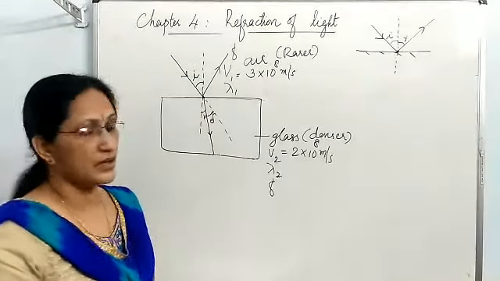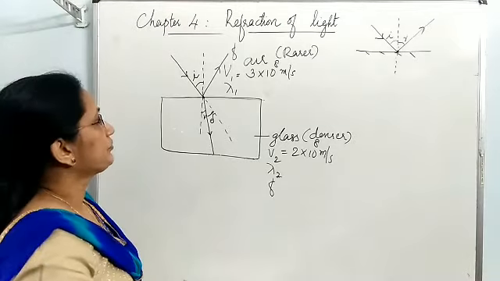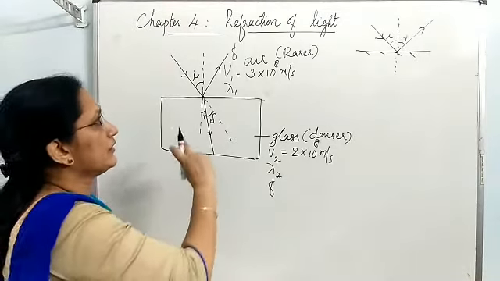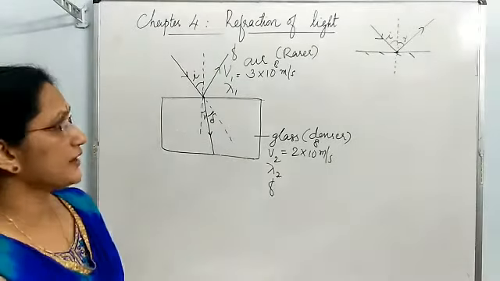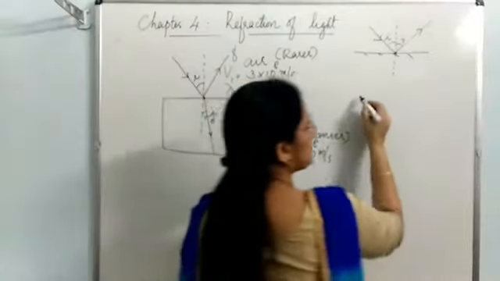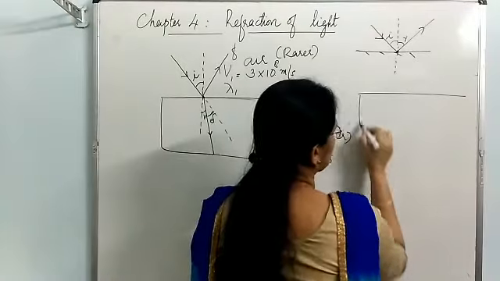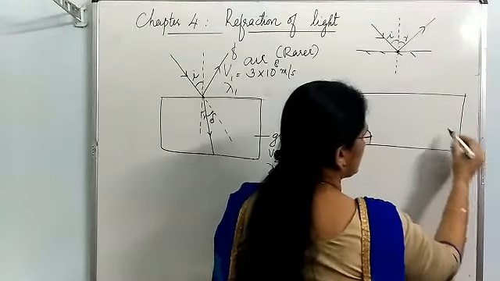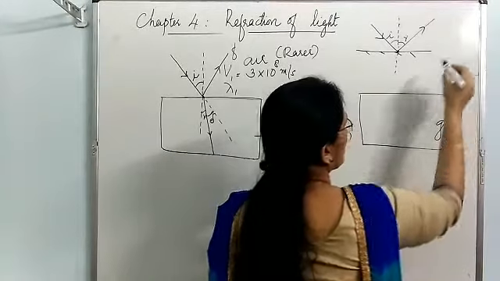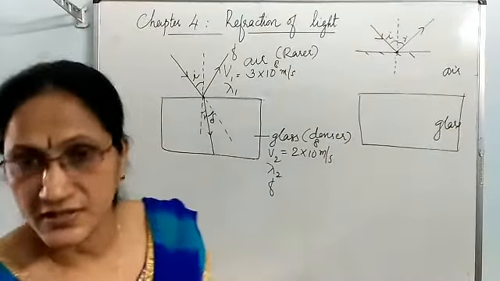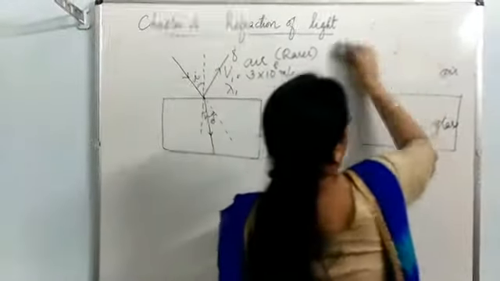Now let us see what will happen if a light ray falls normally on the glass surface. Look at the diagram. This is the glass block and here is the air medium, and light is falling normally on it.